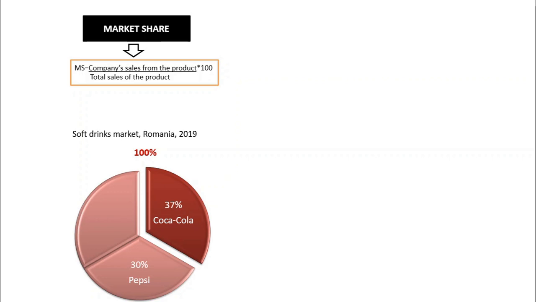How was this value computed? By dividing the sales of Coca-Cola Company over the total sales of soft drinks and multiplying by 100 to obtain the percent. When we add all the percents of all the competitors or companies on that market, we should get no more nor less than 100%, which represents the total market.